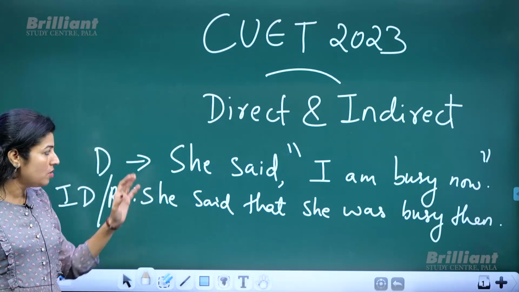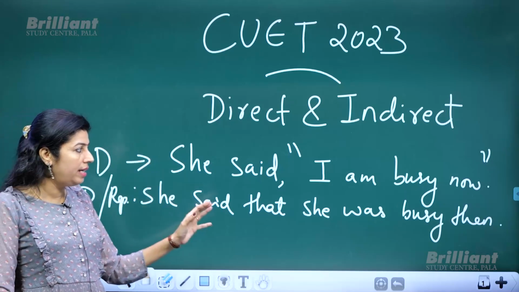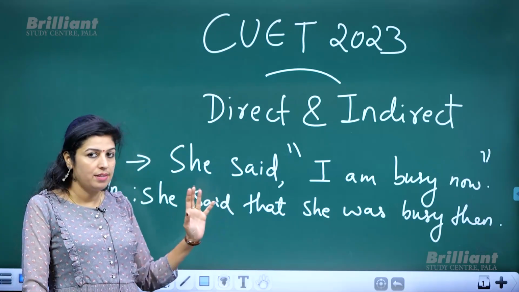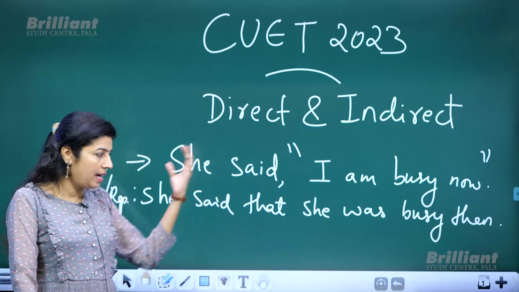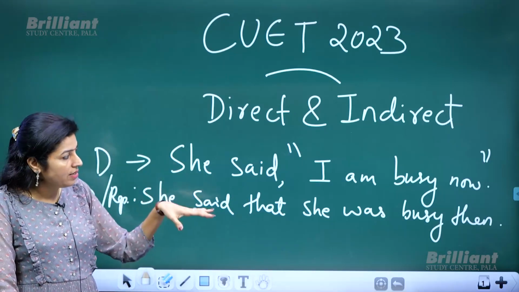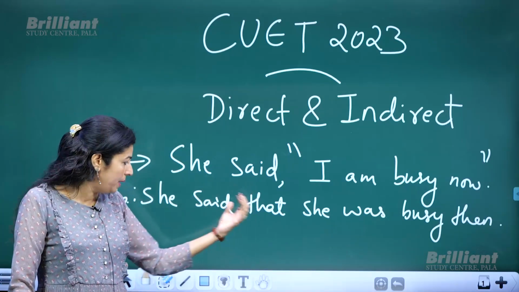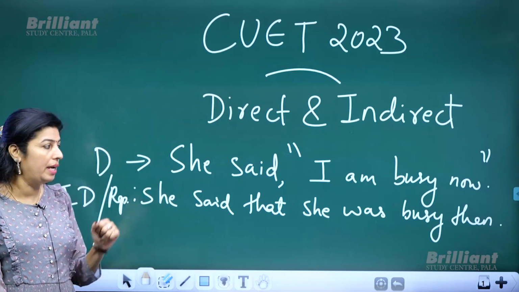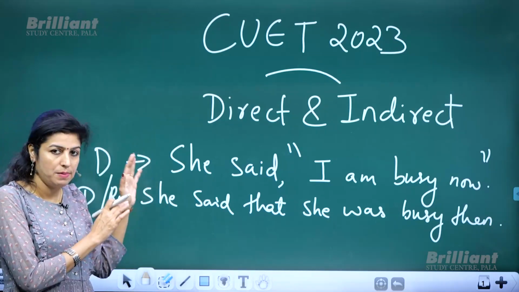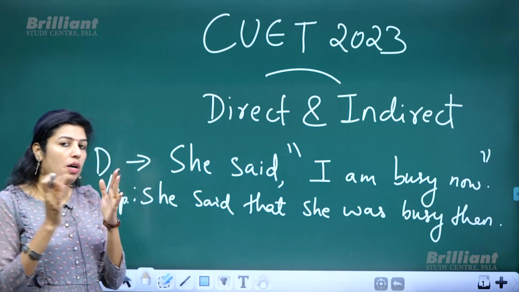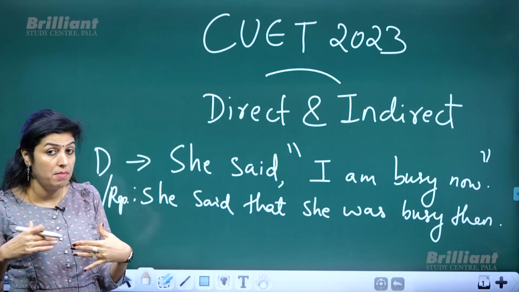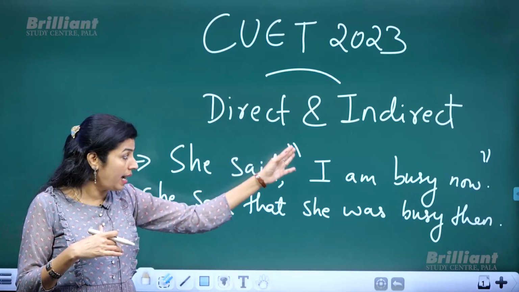Got it clear? So with this example, it's clear whether the speaker intends to quote directly, that means direct speech, or if it is in one's own words, it would be indirect speech. Okay, now that are the two types of speeches. Now, what all changes have I made to change direct into indirect?